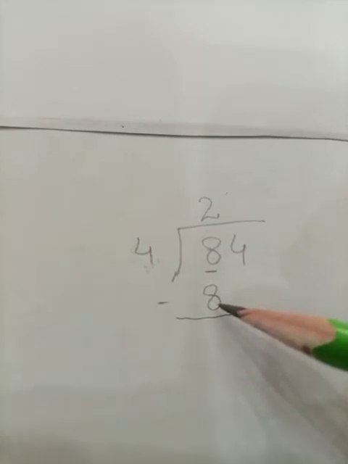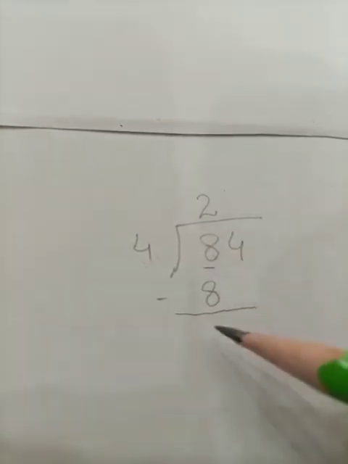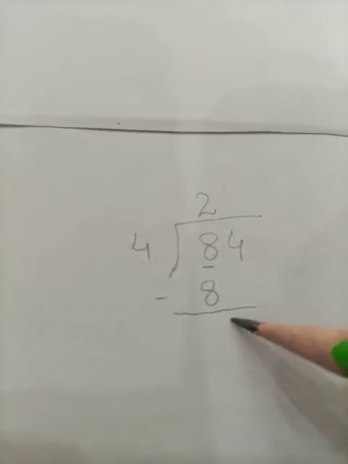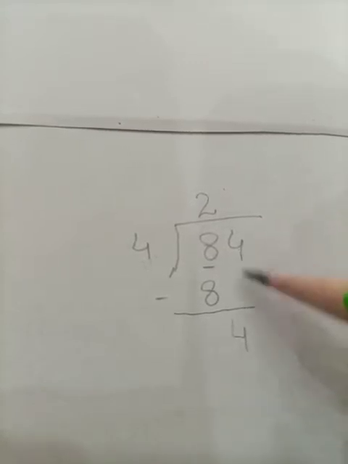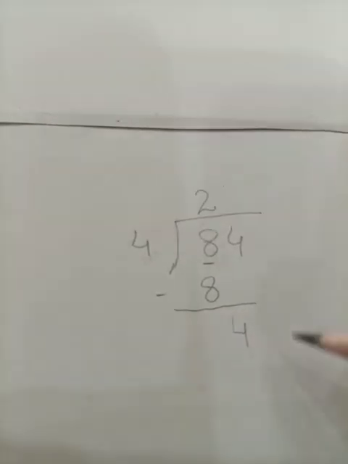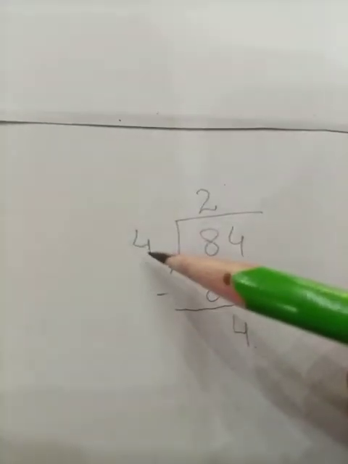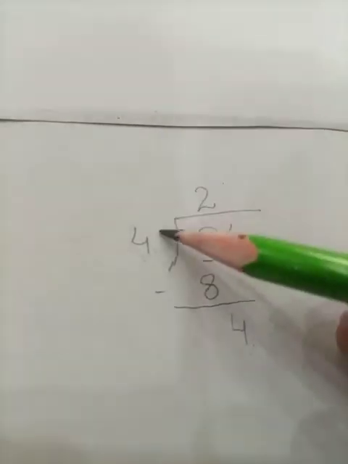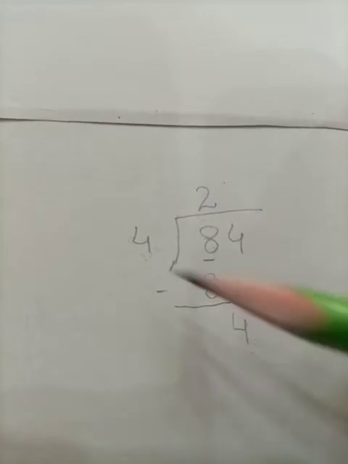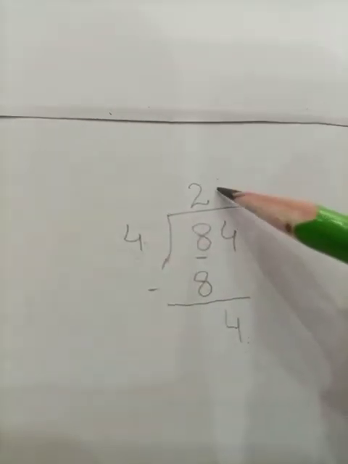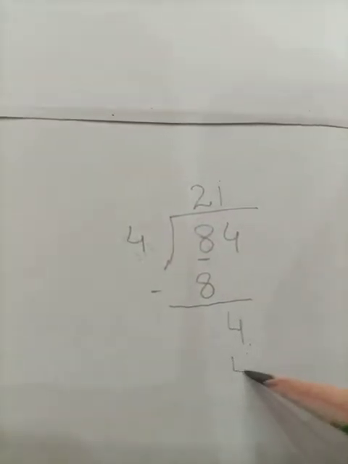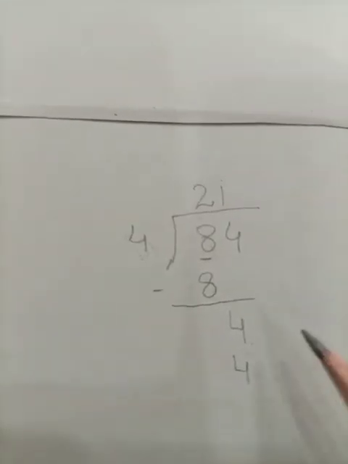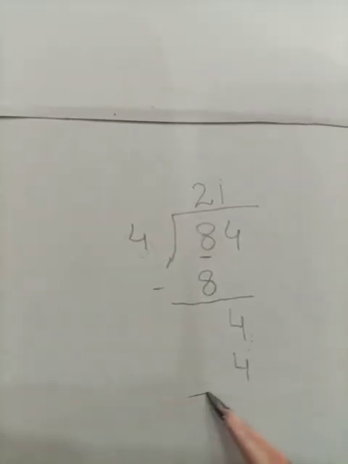I have subtracted 8 from the 8 and the answer is 0. There is no need to write 0 here. So this 4 will be taken as it is. Now I am going to divide this number by the divisor, as this number is equal to the divisor. So we can easily divide it. 4 ones are 4. Look at this, students. We have solved it. Next step is again subtraction.